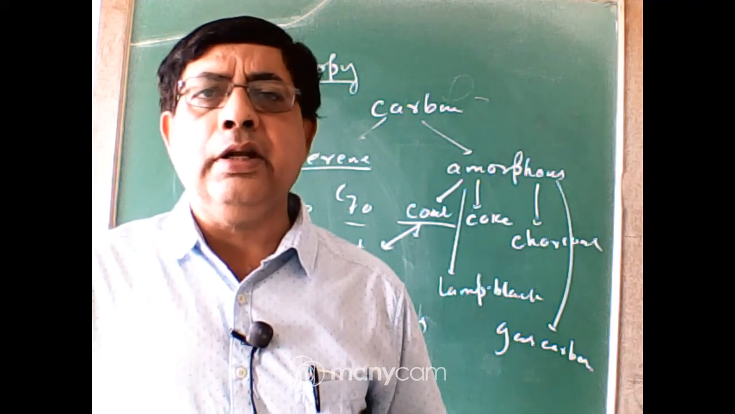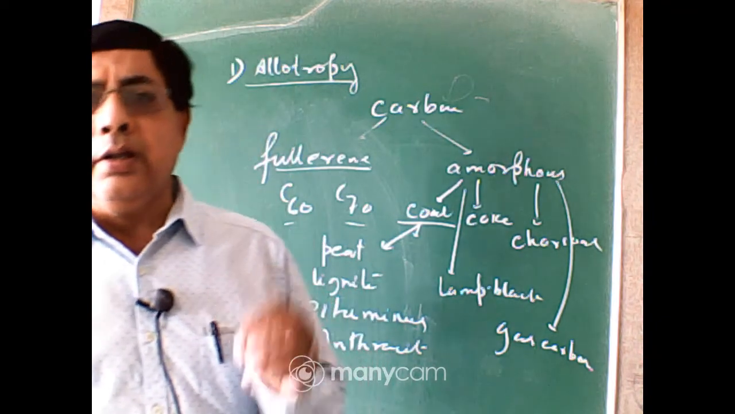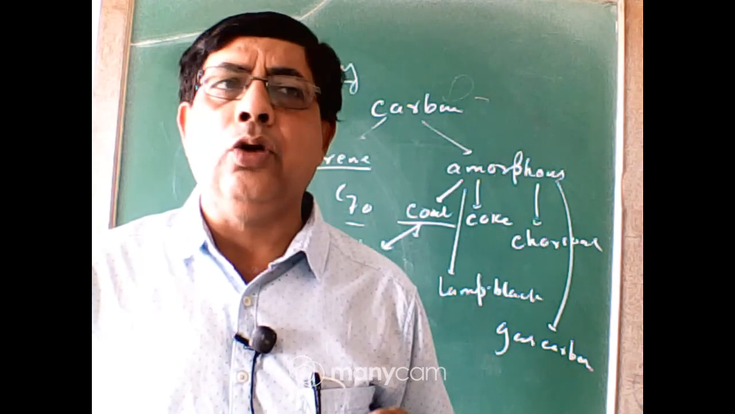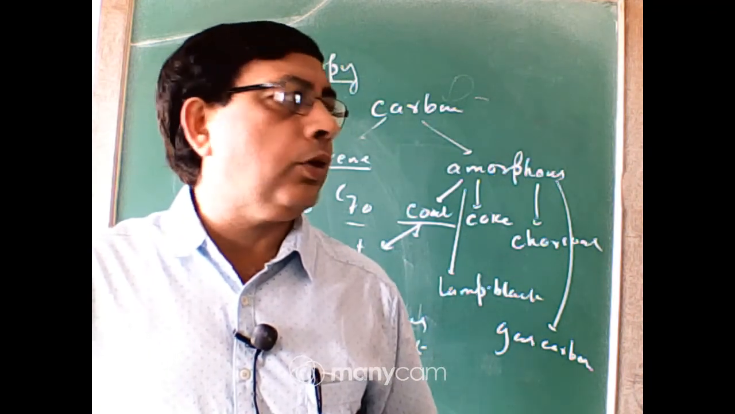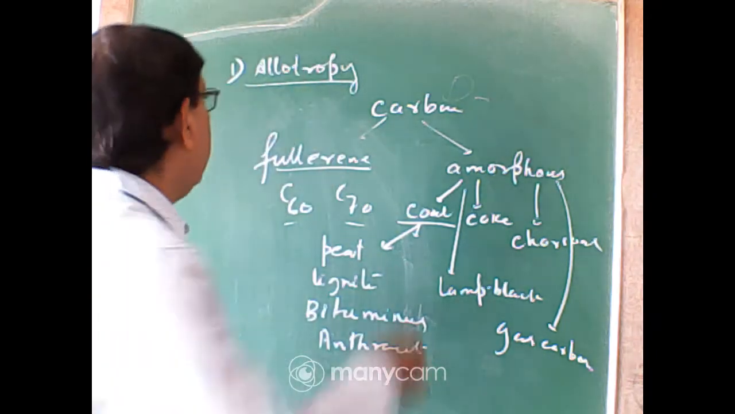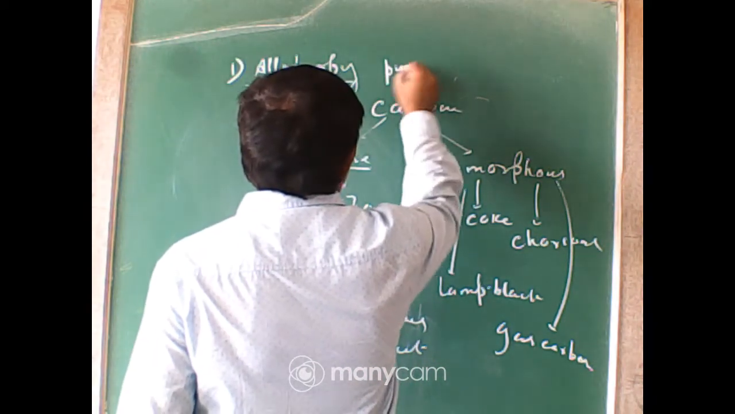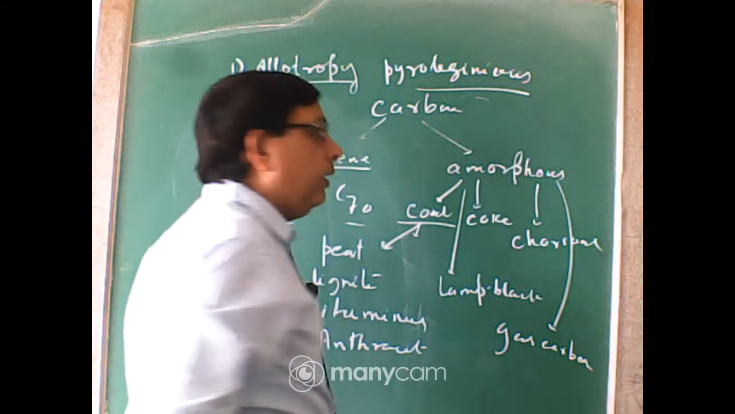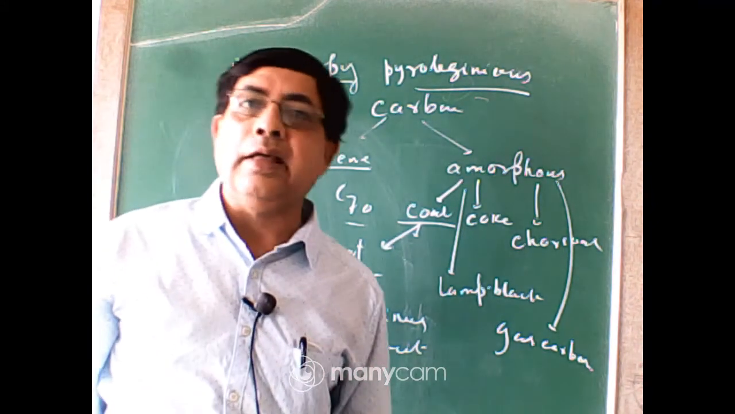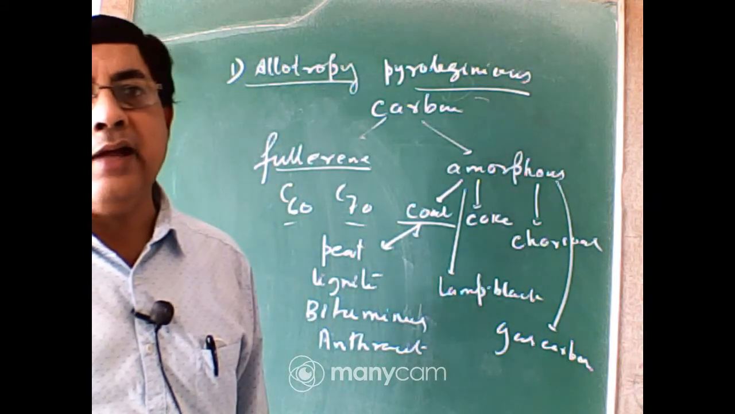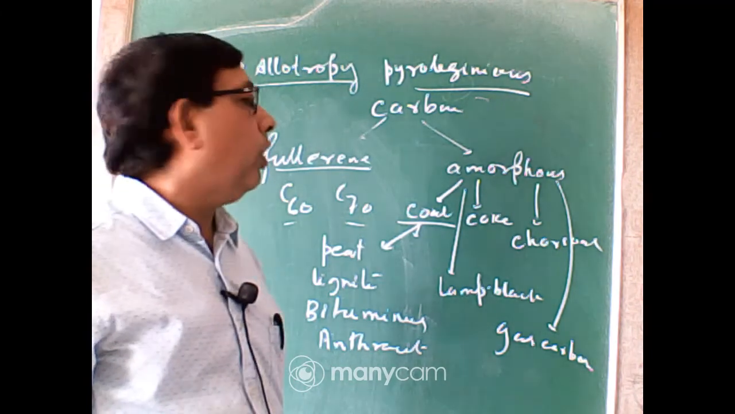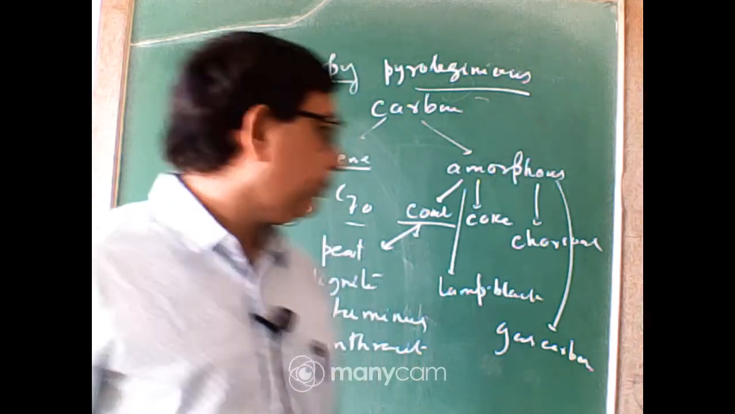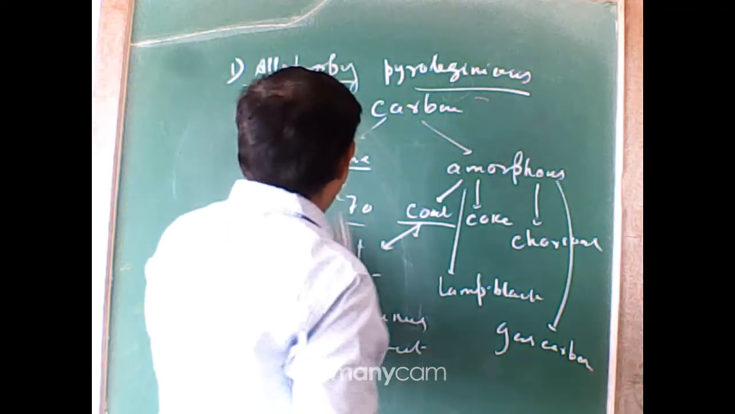And destructive distillation of wood, that is, when we heat wood in a closed vessel in absence of air, gives a gaseous product, that is called wood gas, and a liquid product, that is called pyroligneous acid. You must remember this acid, pyroligneous acid, which mainly contains methanol, acetic acid, and acetone. This liquid product is called pyroligneous acid, and the solid product is called wood charcoal. So these are different allotropic forms of carbon.